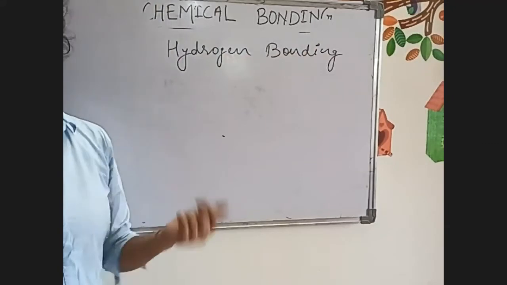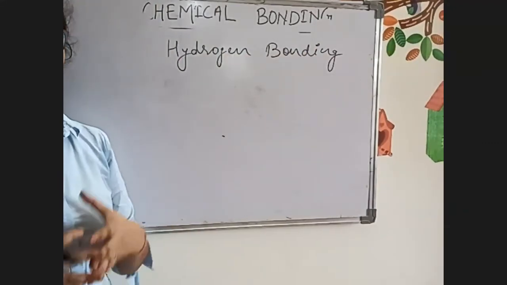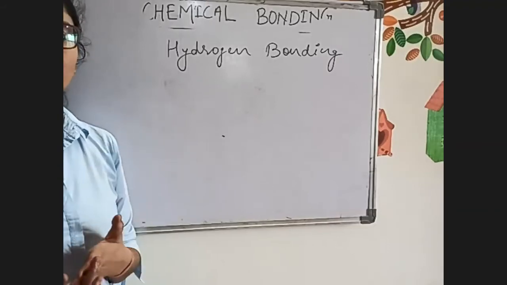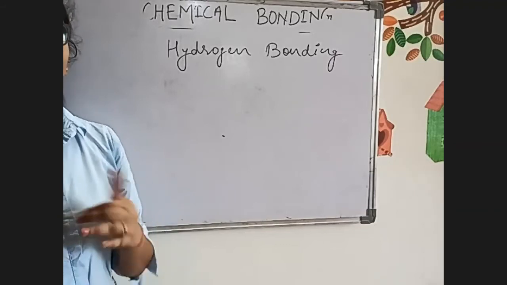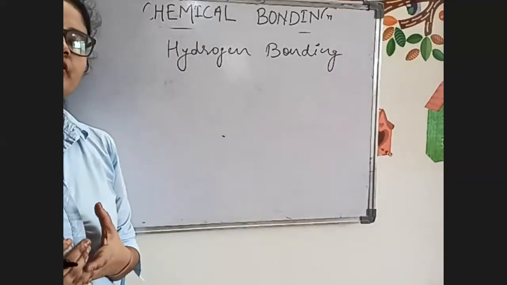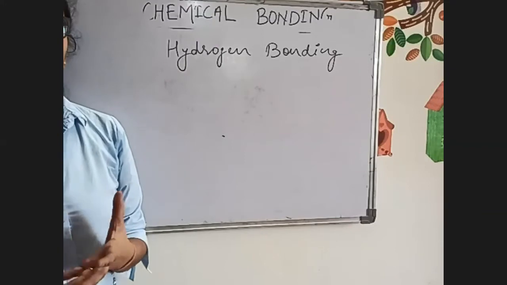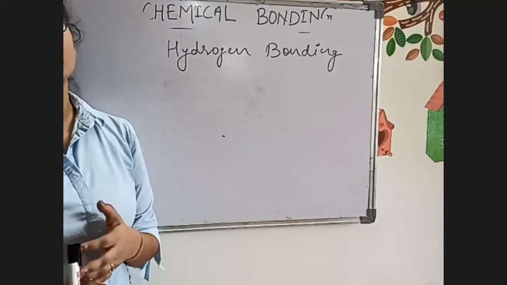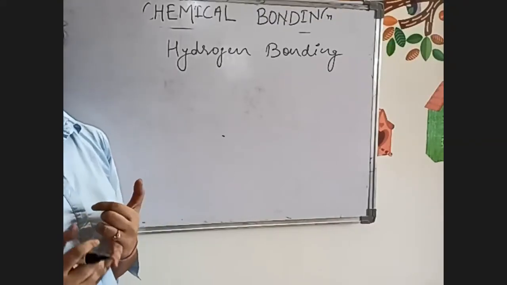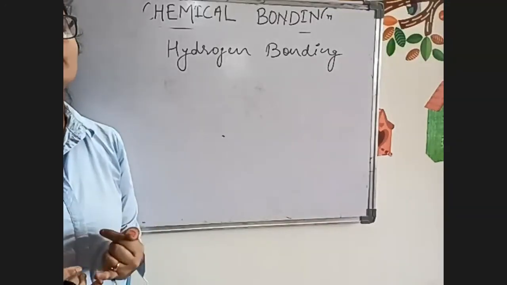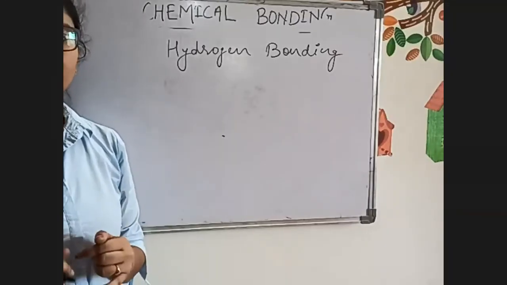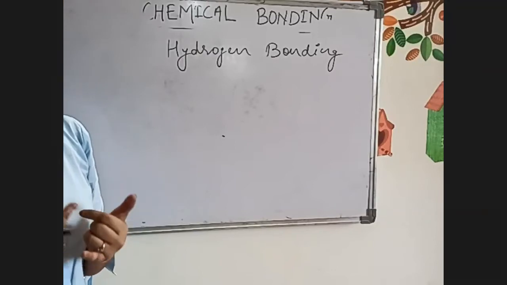Hydrogen bonding is very important for this universe because without hydrogen bonding, water cannot be found in liquid state. Whenever hydrogen bonding is there, that will be responsible for that particular compound being in liquid state. Organic compounds contain carbon, hydrogen, and nitrogen, and in every organic compound in the liquid state there will be hydrogen bonding, and that hydrogen bonding will be responsible for the liquid state.